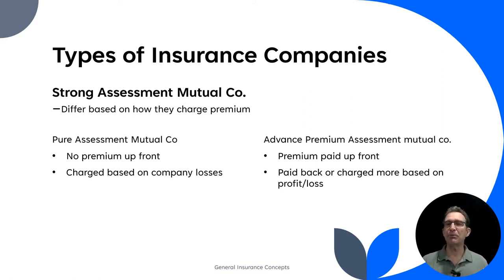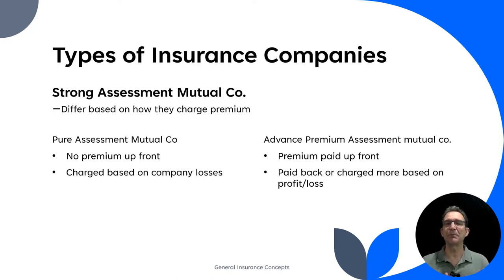Now, with an advance premium assessment mutual company, you pay the premium up front. In other words, they assess forward. They figure out what our costs are going to be and how much premium we need to charge. The policy owners are paid back or charged more based on profit and loss. So you're paying up front and then you get a reckoning, or balancing, at the end.